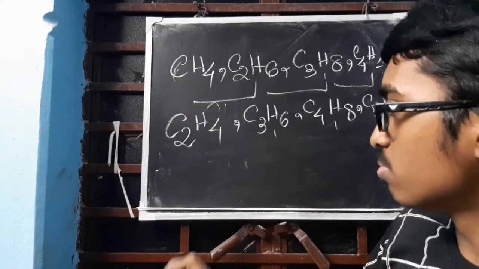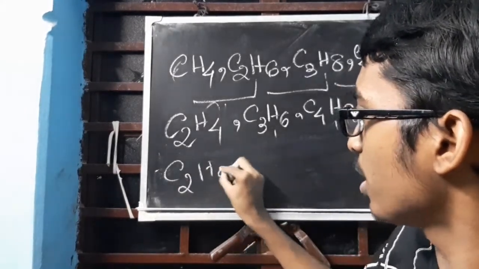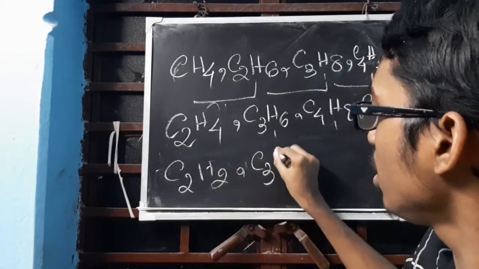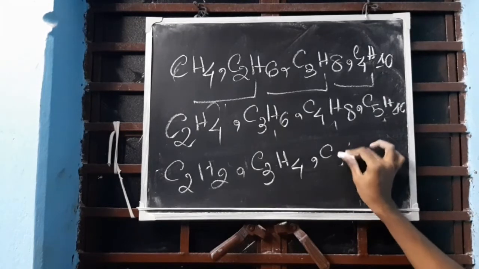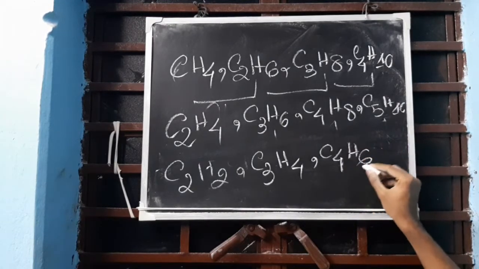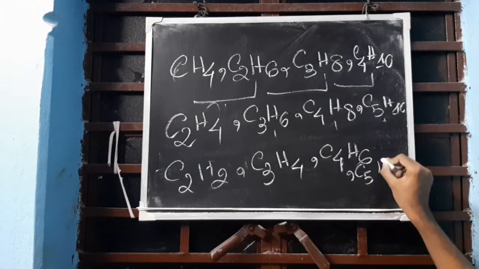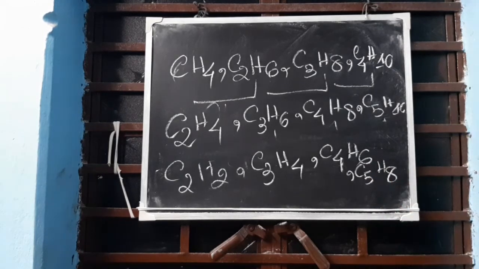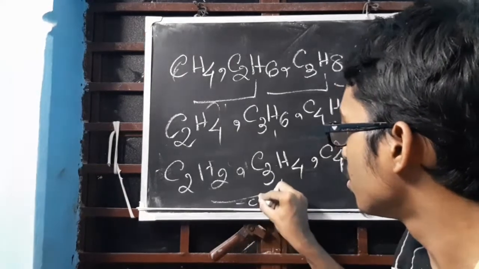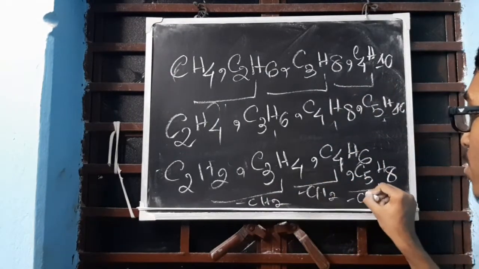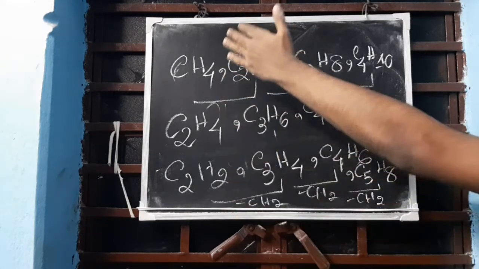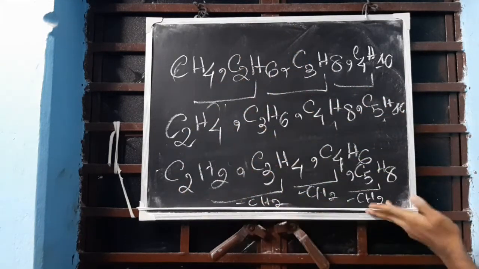Alkyne. First member is C2H2, correct? Second member is C3H4. Then is C4H6, and then is C5H8. I think I did not make a mistake. Okay, clear? Check the difference, CH2 group. So you can see all the series, they have a difference of CH2 group.